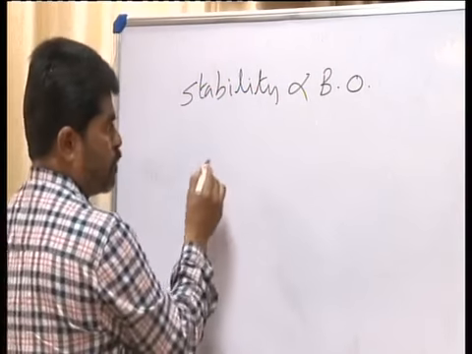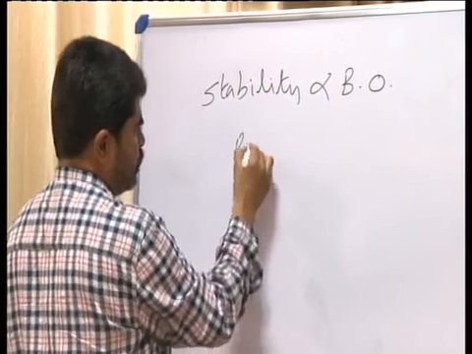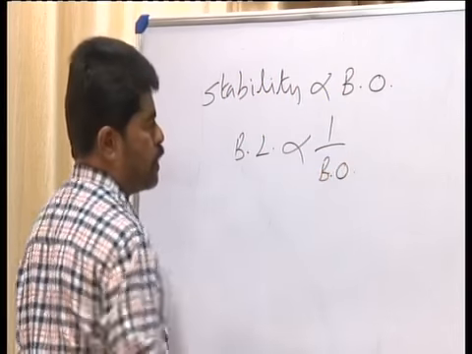Then remember one more important point: bond length is inversely proportional to bond order.